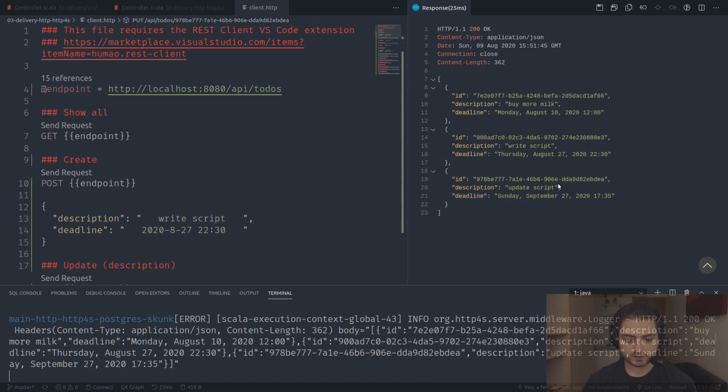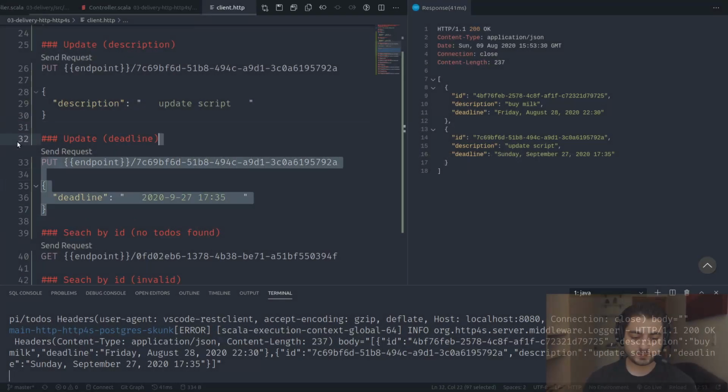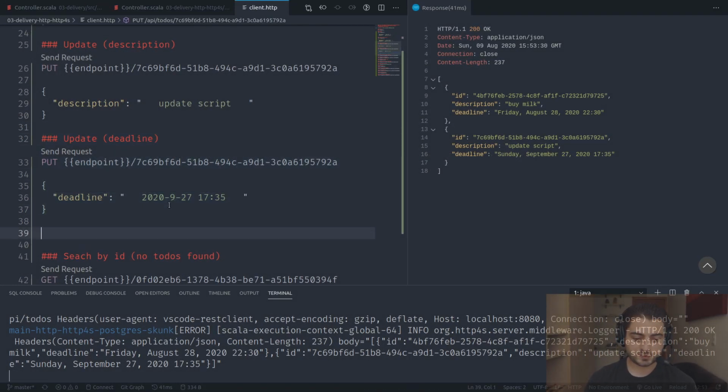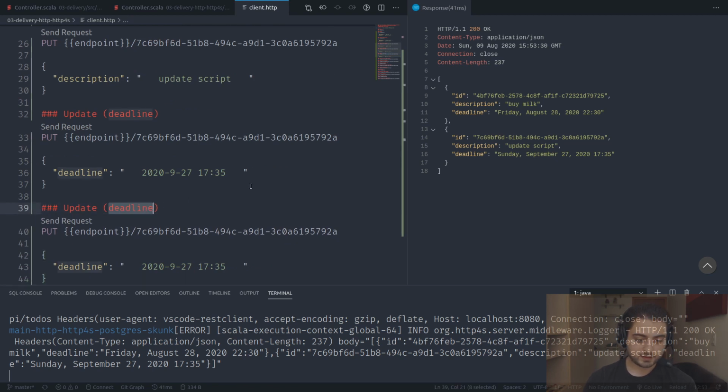Update script. Hold on, something is wrong. Did we have two of them that say write script? Because we still need to write the one that updates both fields. Okay, so update deadline, update all fields. Okay, so we're just gonna grab the description, bring it down.